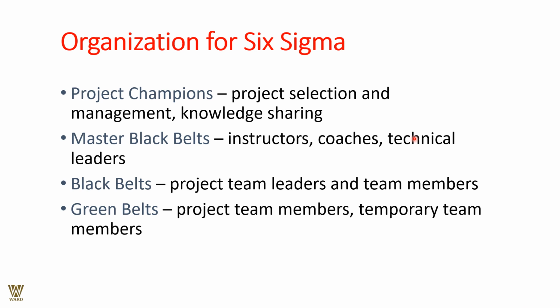We are talking about other belts: master black belt, in terms of coaches, technical leaders, instructors. We talk about black belts in terms of project teams and team leaders, green belts in terms of project members, temporary members, and so on and so forth. Now, what are these belts we are talking about? These are the essential core group of people who are going to strive for Six Sigma excellence in the organization, who are going to ensure that the process is in the right places.